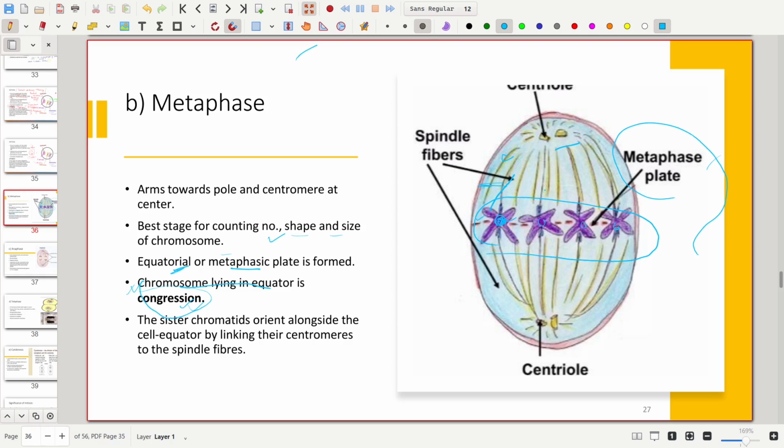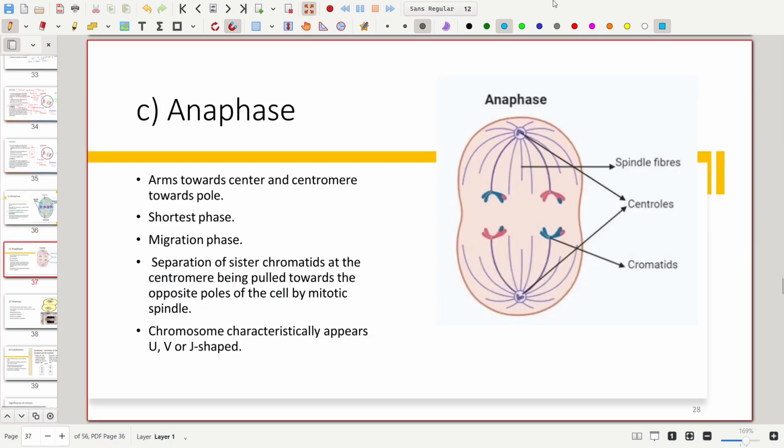Now let's move to another phase, that is anaphase. It is the shortest phase. The longest phase was prophase, and the shortest phase is anaphase. It is also known as the migration phase.